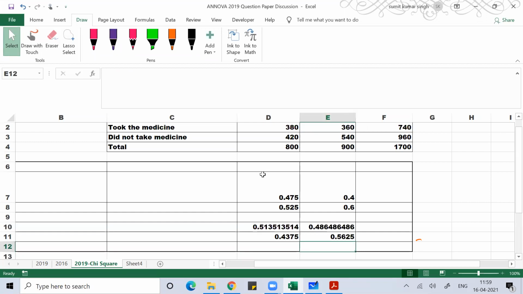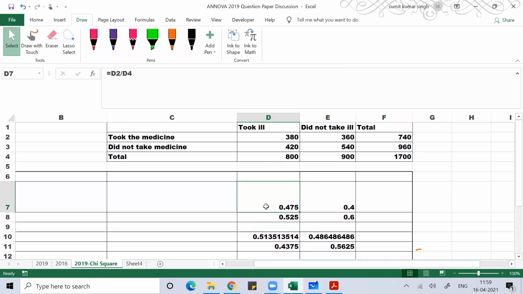So here you can look into all possible frameworks, like the proportion of people who take medicine with respect to the total people who are falling ill. What percentage of people are falling ill, what percentage are not falling ill, you can compare with the proportion of people who take medicine out of the total, and with the proportion of people who do not take medicine.